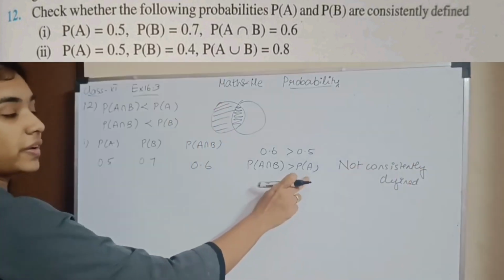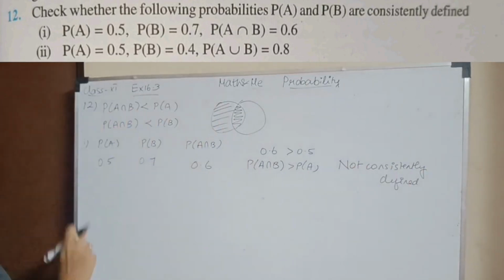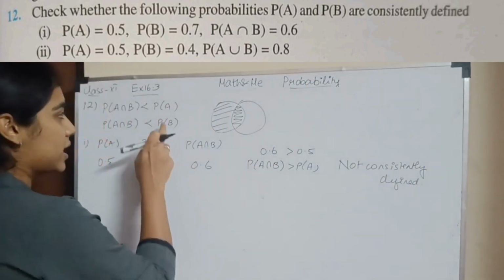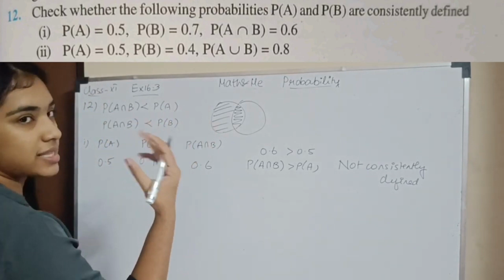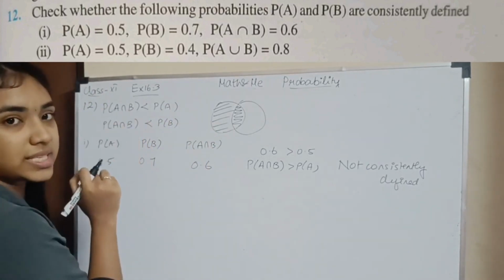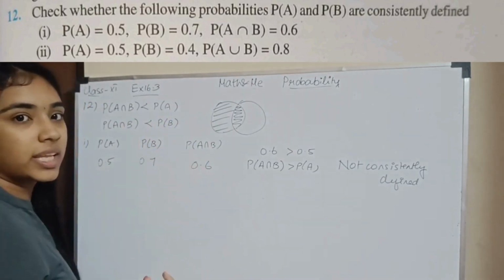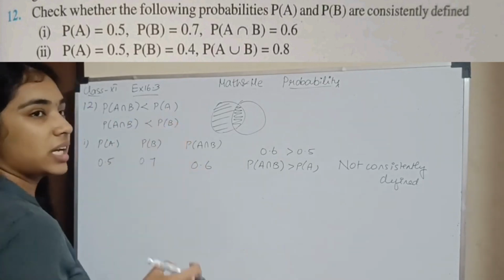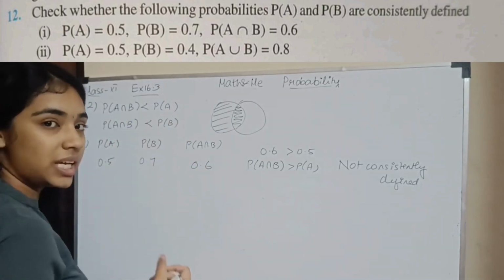Yes, probability of A should always be greater than the probability of A intersection B. The single quantity's probability will always be more when compared to the intersection. The probability that both of them came to school today is less than the probability that at least one of them definitely came to school today.